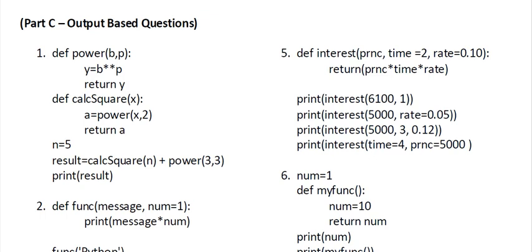So the basic rule is you should start from the top level statements, and whenever there is a function call, you should jump to the function definition, and after executing the function body, you should come back to the same line where you left. And if you are coming back with some value, then the line from where you left will be replaced by that value, and that's how you get the answer of an output based question.